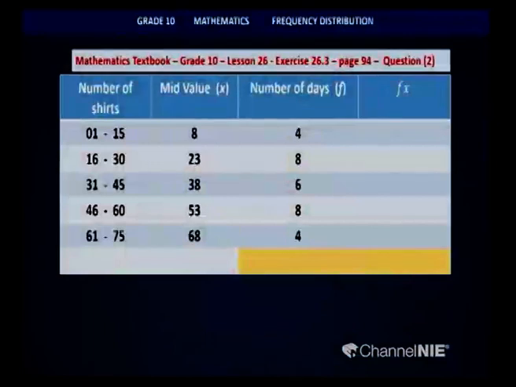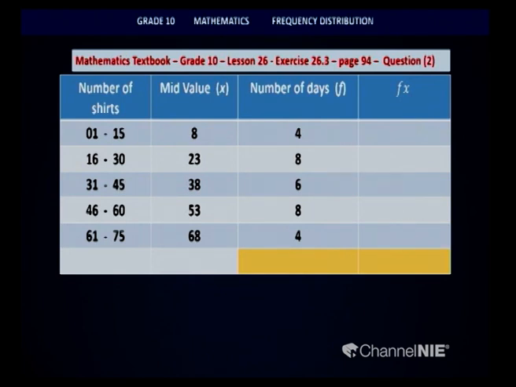Let us draw the table together. I hope you are ready with the writing books. Now children, look at this table. The first column of the table, number of shirts. Second column is mid value. Then third one, number of days. And the last column, FX.